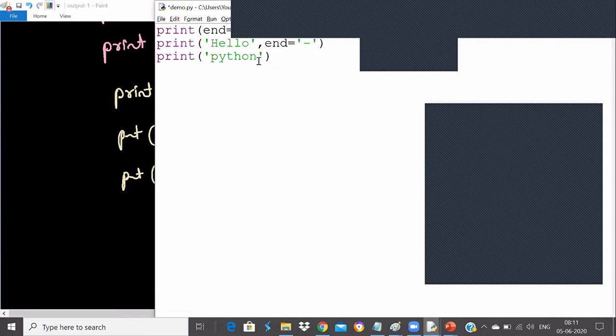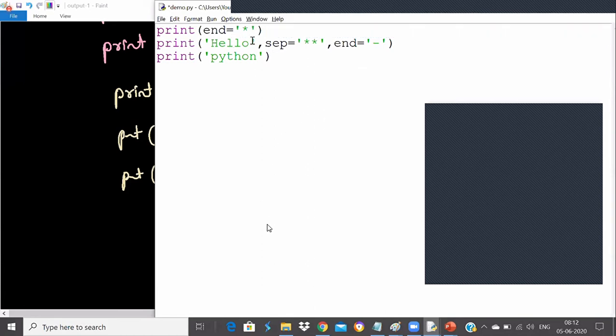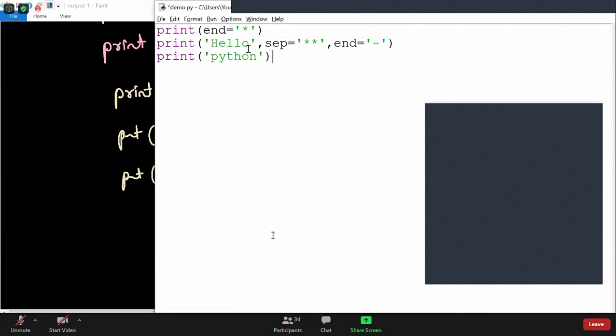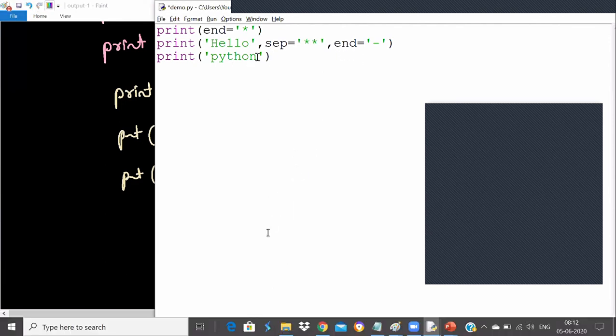And also I will use separator now. Separator is equal to star star. Please look at this carefully and try to answer. End is equal to star, hello, comma, separator is equal to star star, and hyphen and Python.